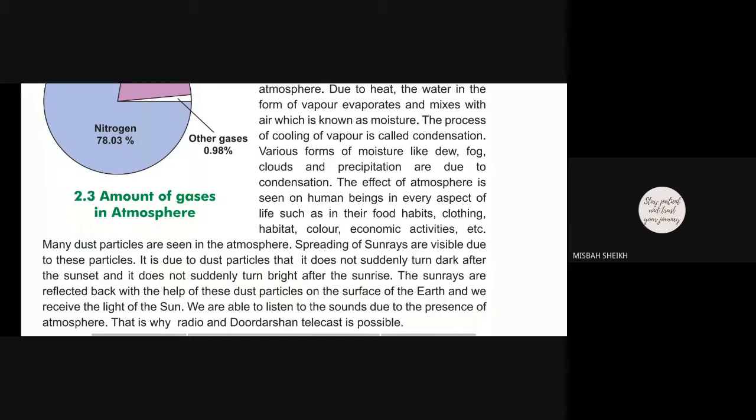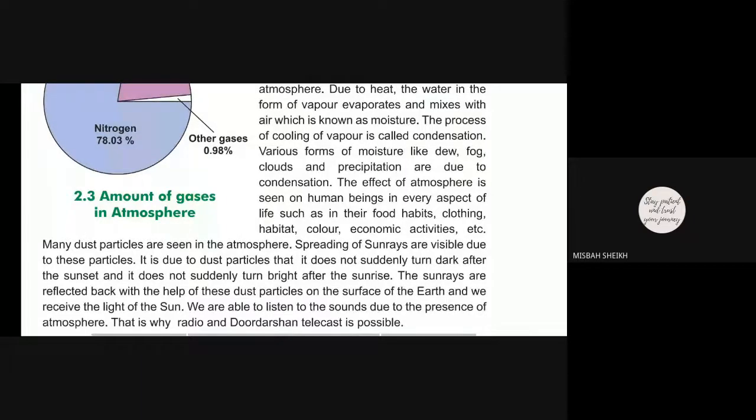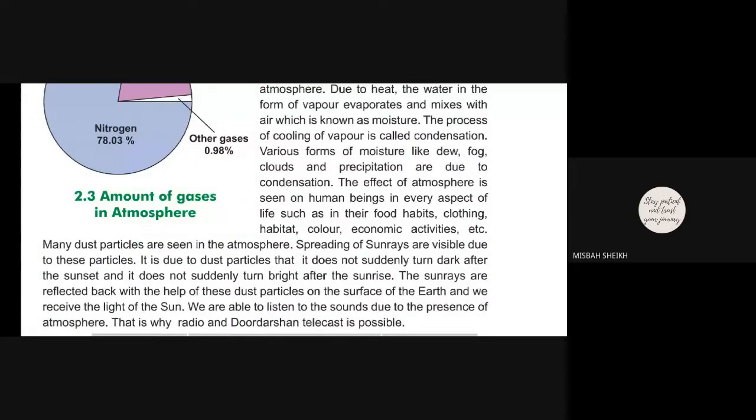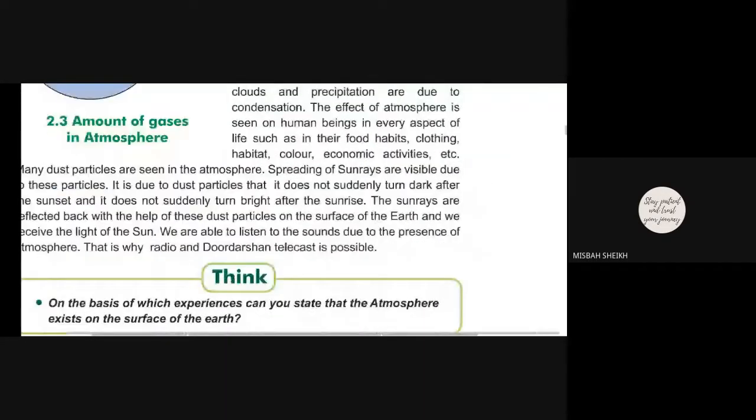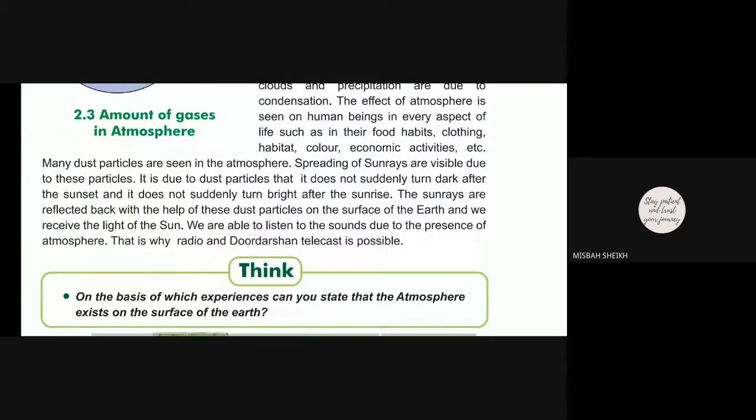It is due to dust particles that it does not suddenly turn dark after the sunset, and it does not suddenly turn bright after the sunrise. The sun rays are reflected back with the help of these dust particles on the surface of the earth, and we receive the light of the sun.